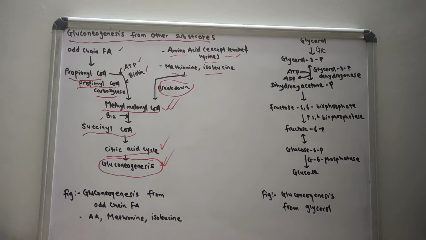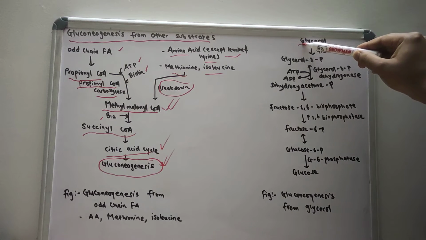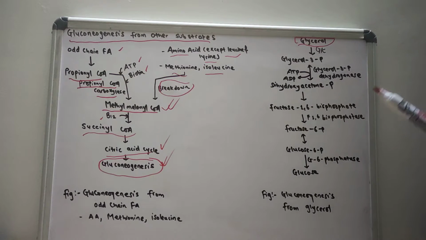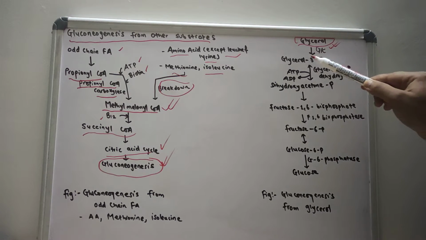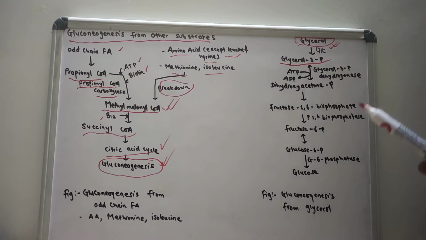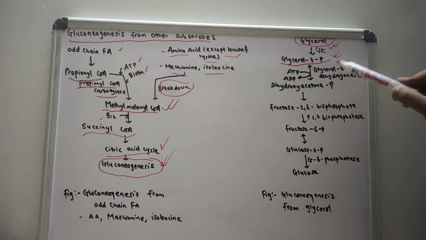Now let us talk about the formation of glucose from glycerol. Glycerol, with the help of the enzyme glycerol kinase, is converted into glycerol 3-phosphate. It mainly occurs in the kidney. So the glycerol 3-phosphate is converted to